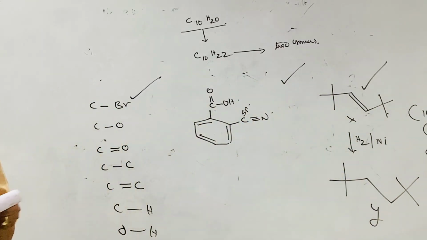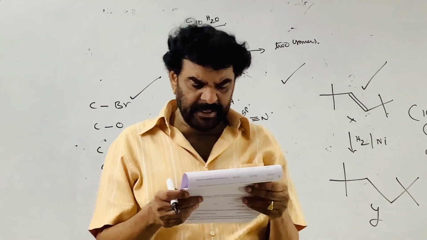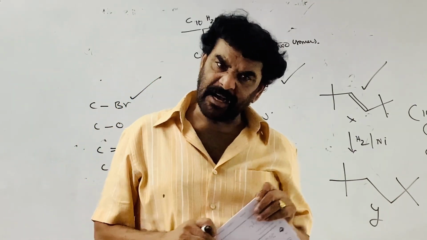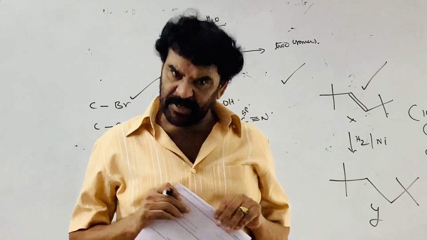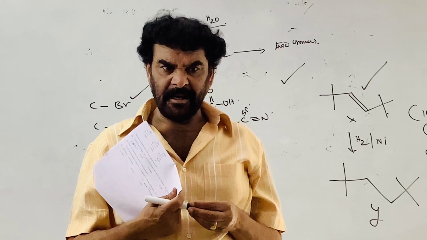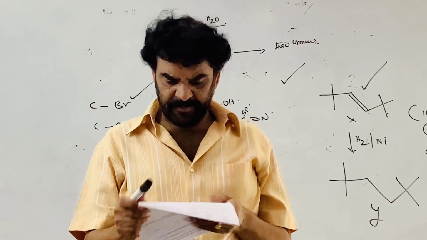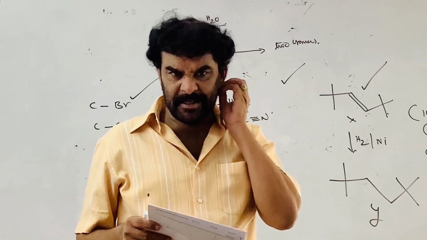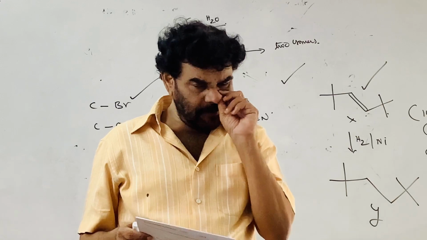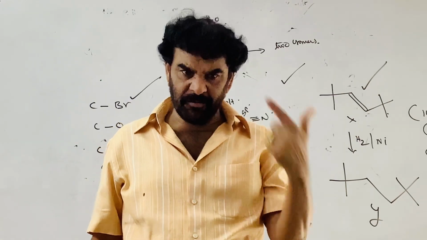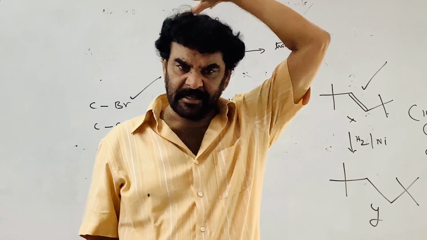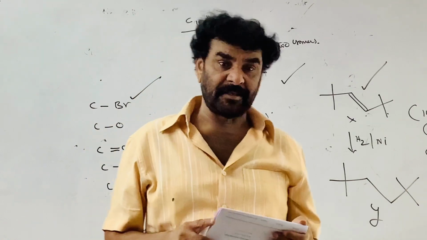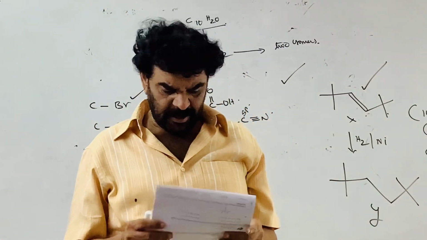A is correct. Which of the following pairs is correctly matched? Alpha D plus glucose and beta D plus glucose are C2 epimers. No, they are not epimers. They differ in the configuration at the anomeric carbon, the C1 carbon. They are called anomers. Epimers are molecules which differ in the configuration at only one chiral center, with the remaining chiral centers having the same configuration. These are anomers, not epimers.